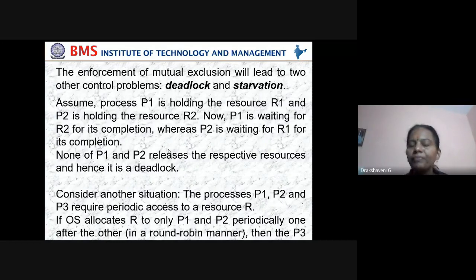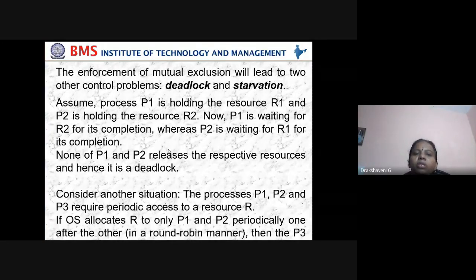What is deadlock? Suppose there are two processes, P1 and P2. P1 is using resource R1, P2 is using resource R2. P1 wants R2, P2 wants R1. But P1 is holding R1, and P2 is holding R2. Each keeps waiting because it wants the other's resource, and they are not releasing their own resources. This type of situation is called a deadlock.